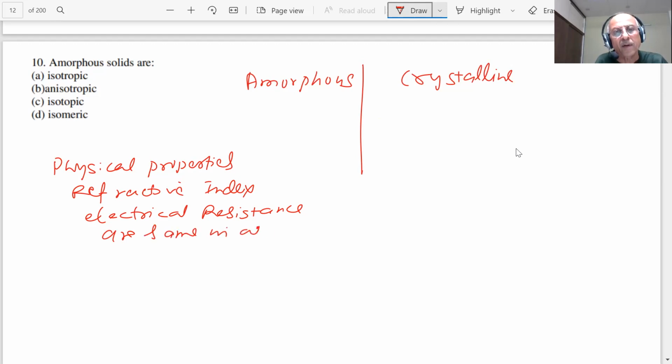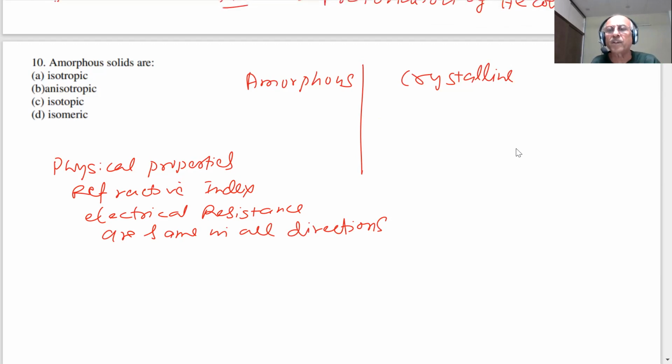Now in crystalline solids, if I change the direction, what happens? It has a long range order, and the result is that these physical properties will be different, that is, anisotropic. But in amorphous solids, what will be the result?